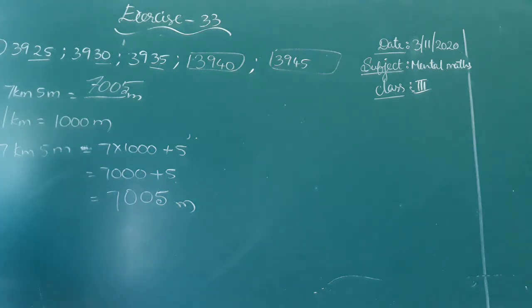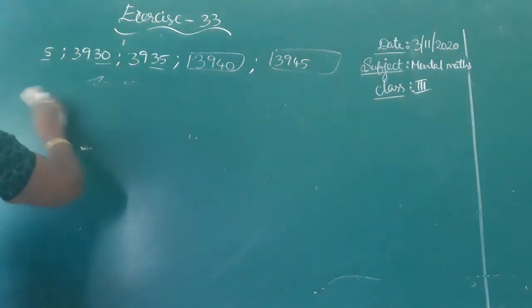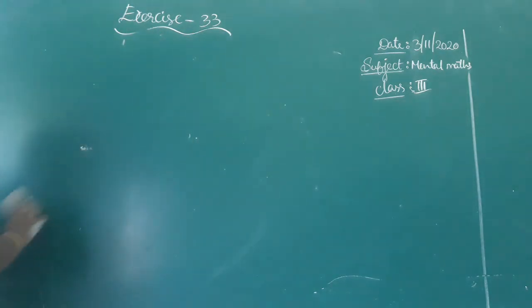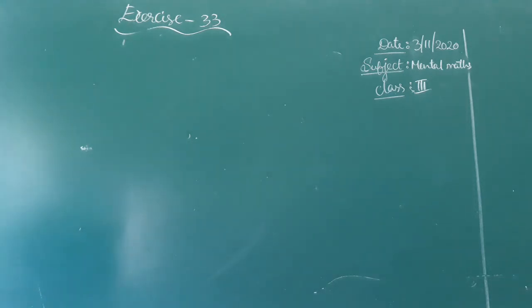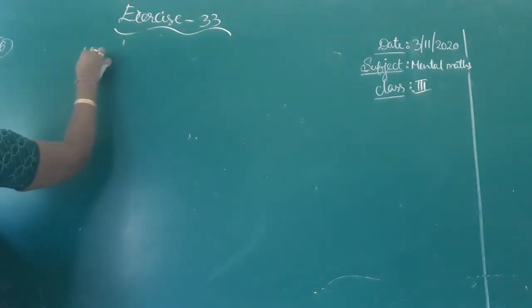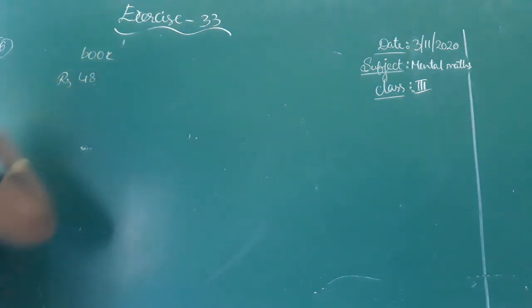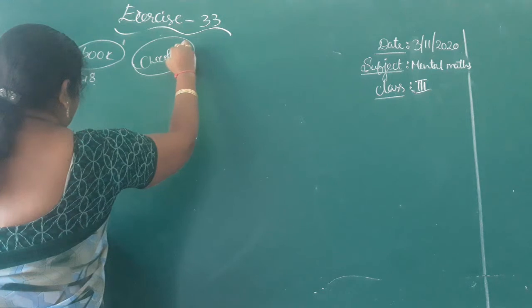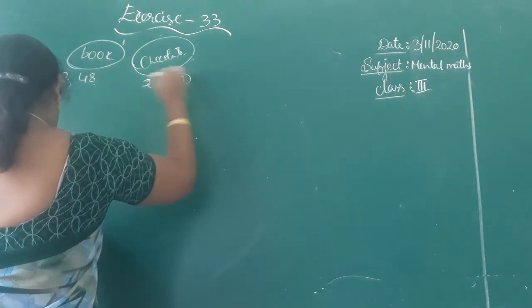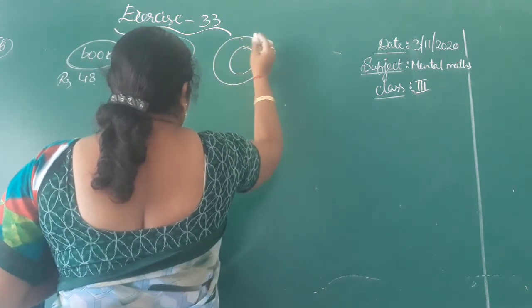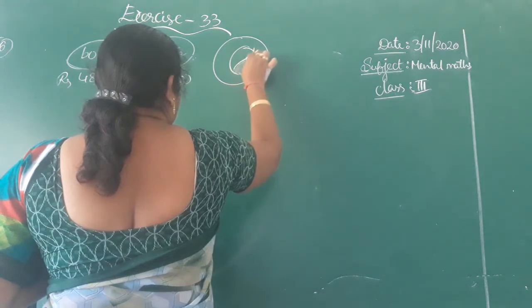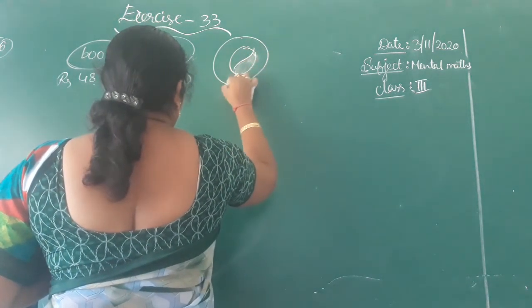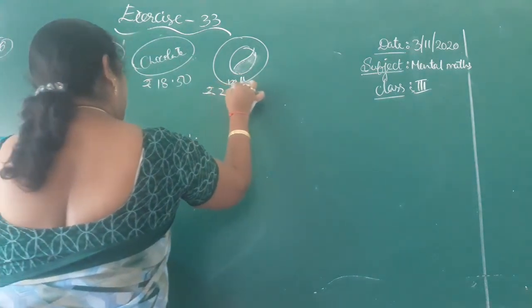See the sixth one. Here they have given the diagram of one book, 48 rupees, and one chocolate costing 18 rupee 50 paisa, and one ball, 20 rupee 50 paisa.